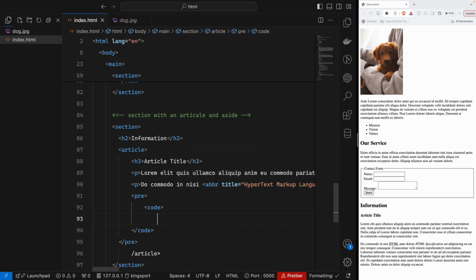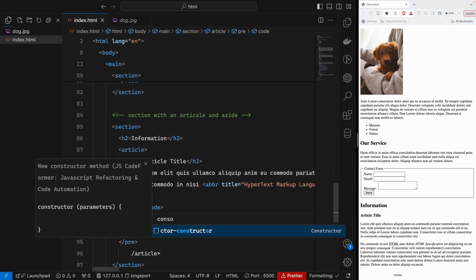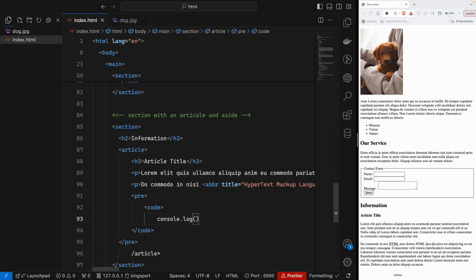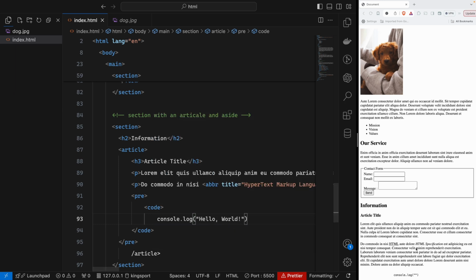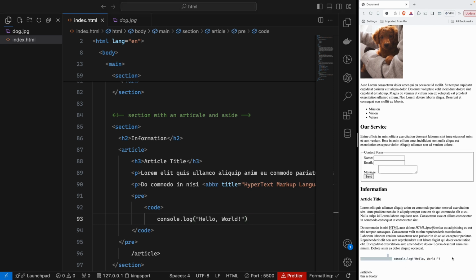Okay, so inside the code I would say console.log. That console.log is JavaScript, written style: hello world. So if you write, as you see, we have to close with that.